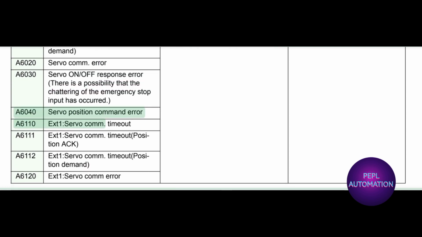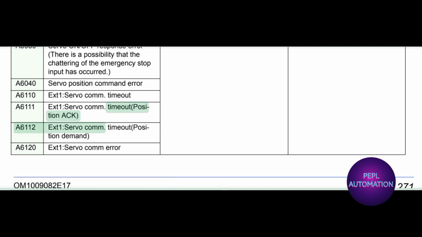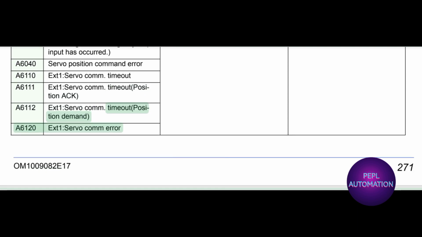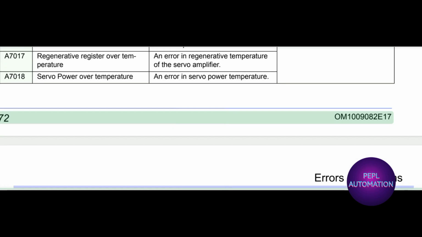A6040 servo position command error. A6110 X1 servo COM. timeout. A6111 X1 servo COM. timeout, position AC. A6112 X1 servo COM. timeout, position demand. A6120 X1 servo COM. error. Alarm code, message, probable cause, remedy, errors and alarms. 272. OM1009082E17.